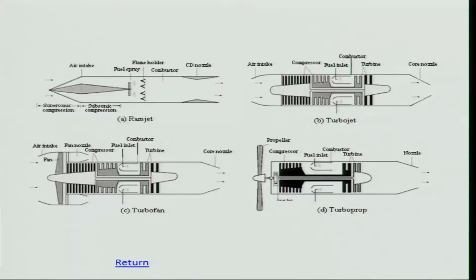As you go to turbojet, propulsive efficiency is higher than the ramjet, but thrust will be lower than the ramjet. In turbofan, thrust will be medium and propulsive efficiency will be quite okay. And if you go to turboprop, propulsive efficiency is the highest, but the thrust will be very low. So for slow moving flight, we use a turboprop engine.